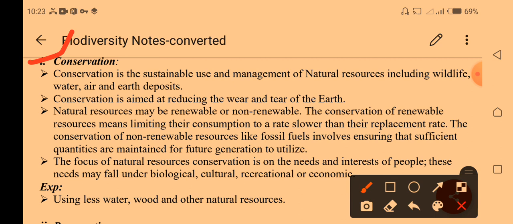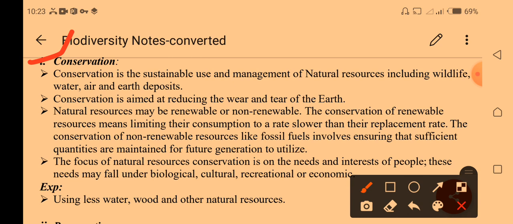Conservation means using resources in a way that does not impact the earth or the climate, including wildlife, species living in a forest, which should not be eliminated or harmed; water, which should be sustainable and purified; air, which should be better; and earth deposits, meaning whatever we dig out or use should not have a negative impact on the climate.